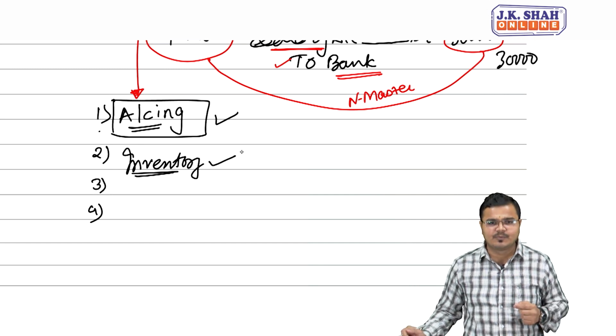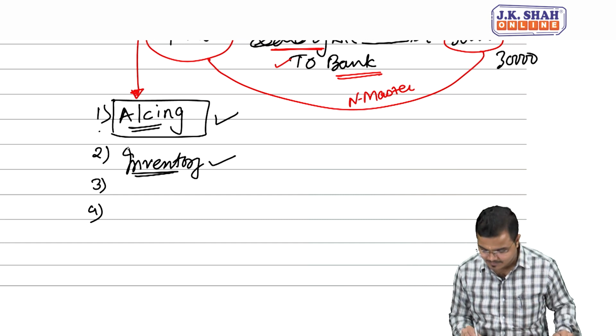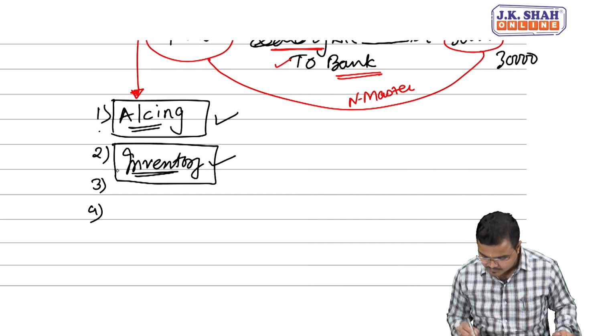This all will be formed as which part of people? Permanent data? Inventory related permanent data. That is the inventory masters. Now the third one